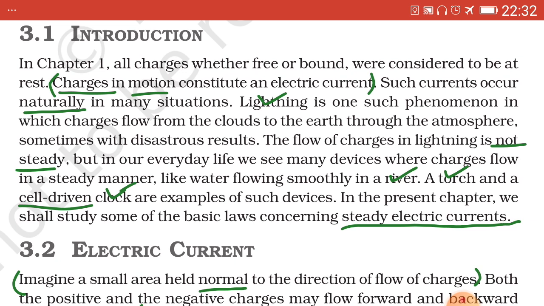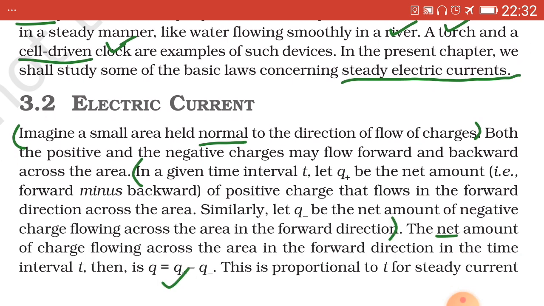Next topic, electric current. To understand the concept of electric current, we imagine a small area held normal to the direction of flow of charges. In a given time interval t, let Q plus be the net amount. Net amount means what? That is forward minus backward direction.